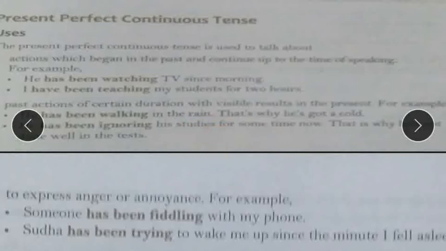The second rule is a past action of certain duration with visible results in the present. That action started in the past and lasted for a short duration. That action is over also, children. But the result you can see now.